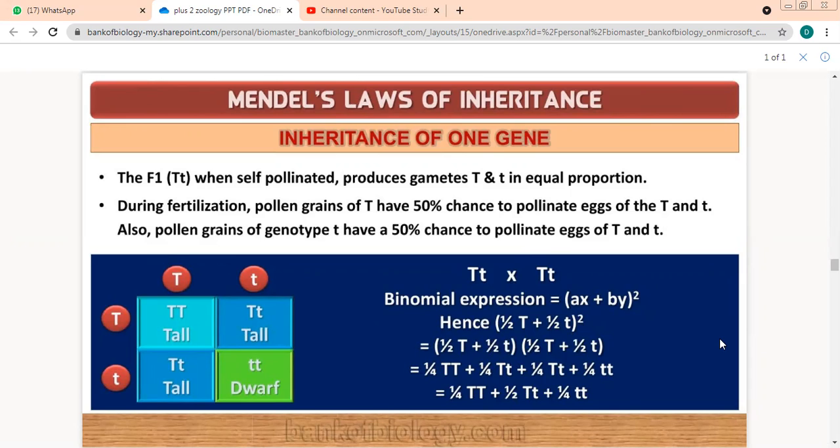A plus B whole square is equal to A square plus B square plus 2AB. Here in place of A plus B, they have written AX plus BY to show that our A has two variables. It could be small t, it could be capital T, small t. That is why it is AX plus BY whole square.